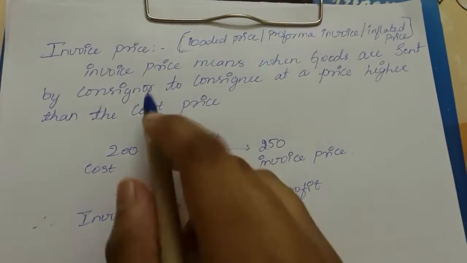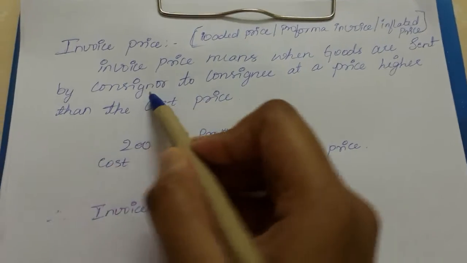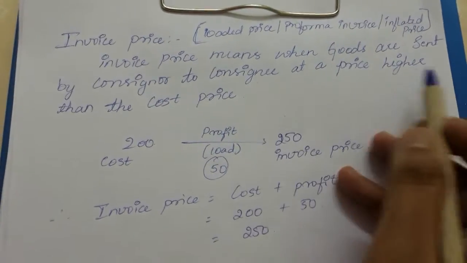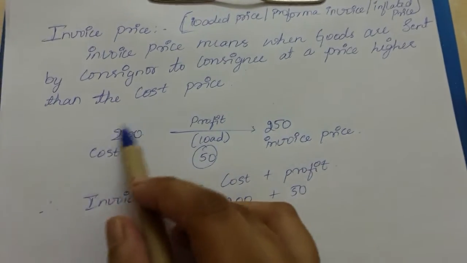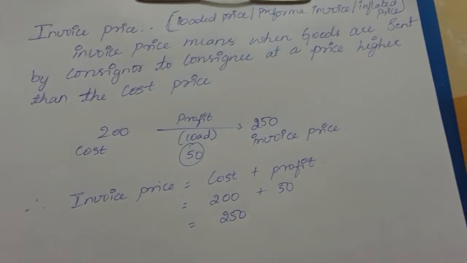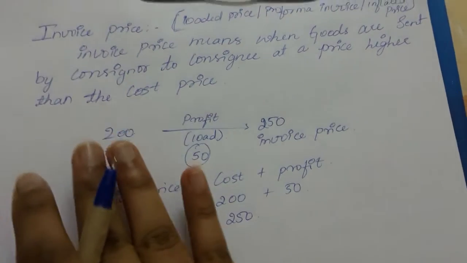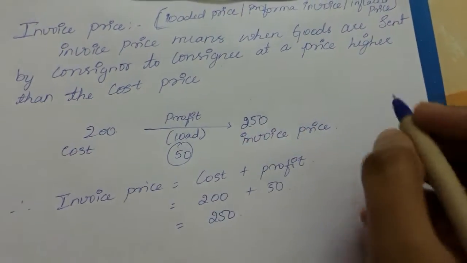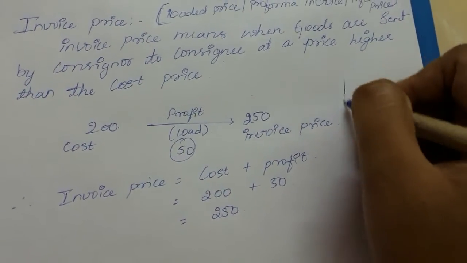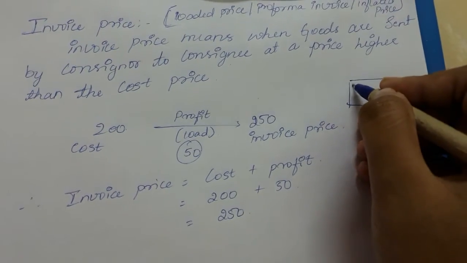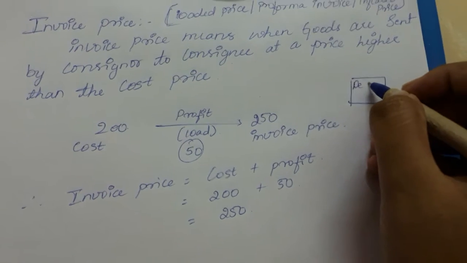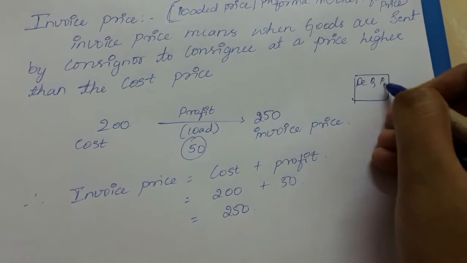So invoice price means when the goods are sent by the consignor to consignee at a price higher than the cost price. So for example, the cost for producing one product may be 200 rupees. What happens in the invoice? While sending the goods, the consignor will give a pro forma to the consignee stating the description of the product, quantity of the product and price of the product.